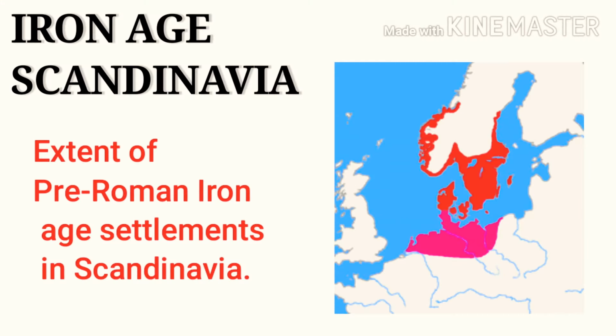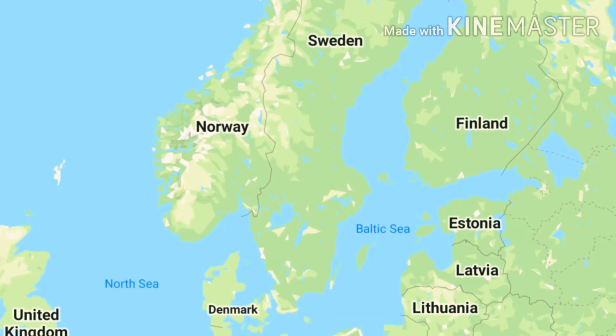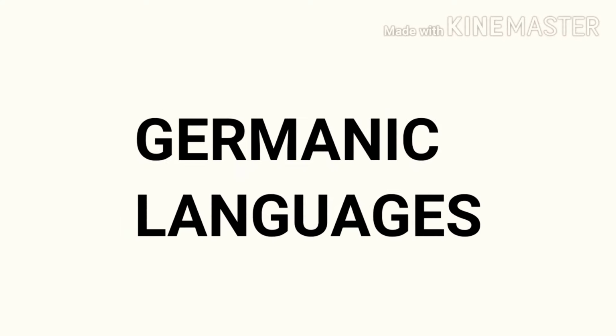So, to trace the origin of the English language, we need to go more than 2000 years back. We need to go to Iron Age Scandinavia. Scandinavia is a geographical region in Europe consisting of three countries: Denmark, Sweden, and Norway. In this region, a few languages were spoken. These were known as Proto-Germanic languages. These languages evolved through time, went through many changes, and gave birth to many more languages. The languages it gave birth to were known as Germanic languages.